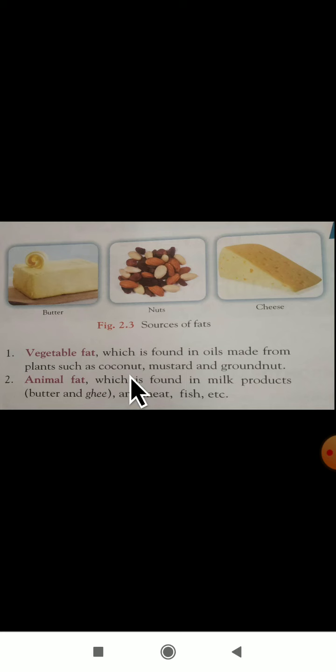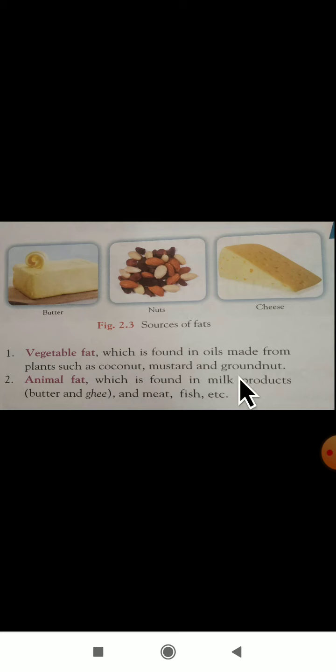Coconut: from the coconut we get coconut oil. Mustard, we get mustard oil. Groundnut, from groundnut we get groundnut oil. The fat which is found in plants is known as vegetable fat. Examples: coconut, mustard and groundnut.